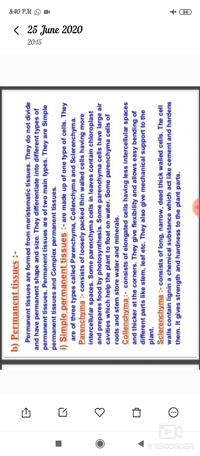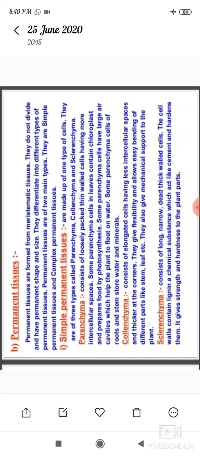Some parenchyma cells have large air cavities which help the plant to float on water. Some parenchyma cells of roots and stems store water and minerals.